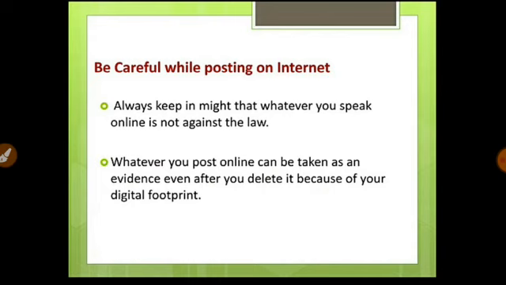So you'll ask, what is a footprint? Footprint means, when you are going through a muddy, watery area, your shoes will pick up some mud, so a shoe mark or footprint will be there whenever you're walking. In the same way, when we're doing something digitally, whatever you do leaves a footprint. So always be careful about what you're posting, because anyone can easily catch you if you're doing something wrong.